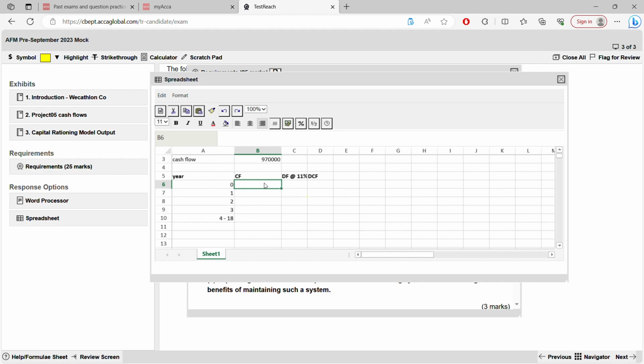So it's minus 2.5 million. Next, it is minus 1.2 billion. Then it is minus 1.4 million.